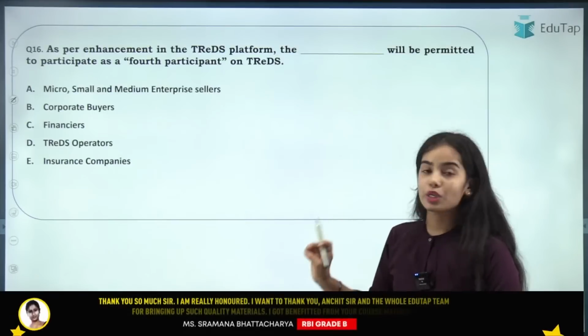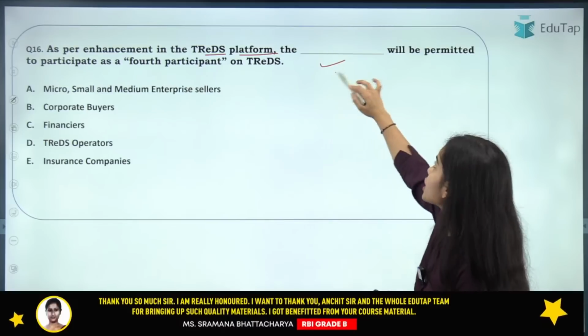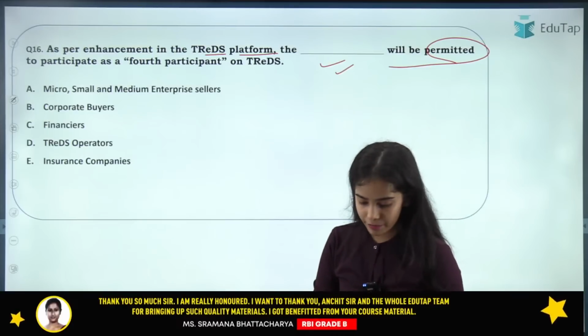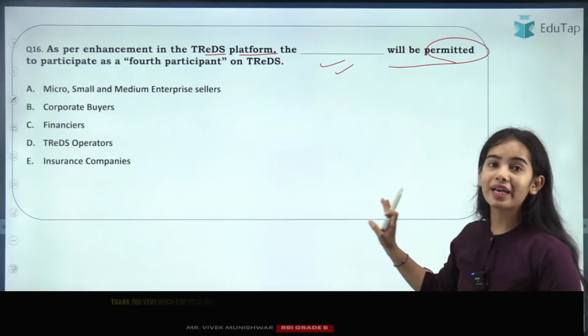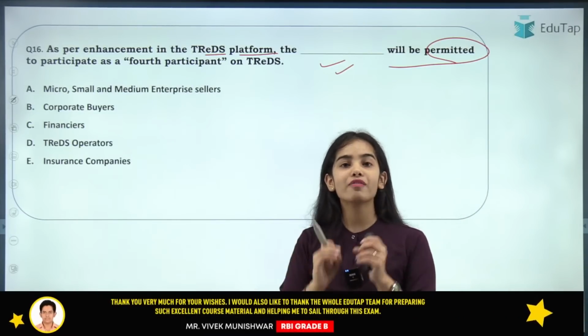Now coming to the next question: as per the enhancement in the trades platform, the dash will be permitted to participate as a fourth participant on trades. So try to give the right answer to this one. The previous notifications, we are going to have a separate session.